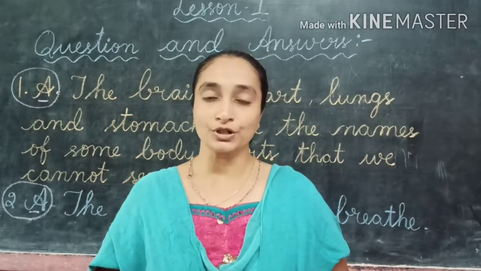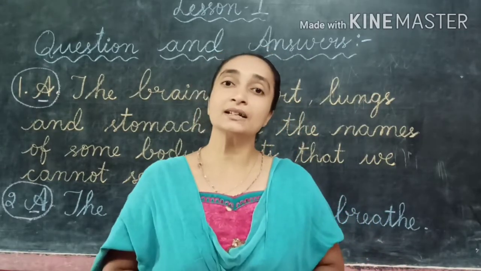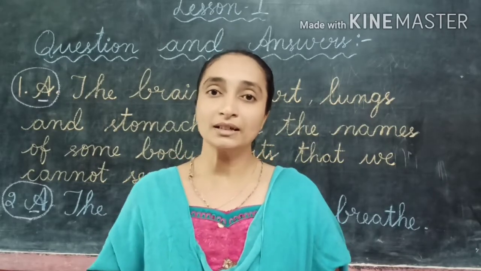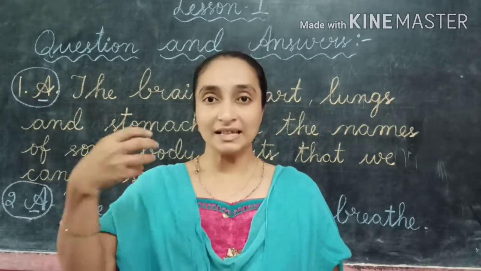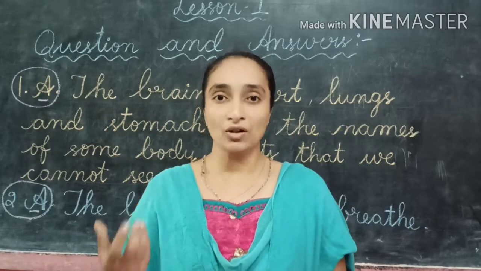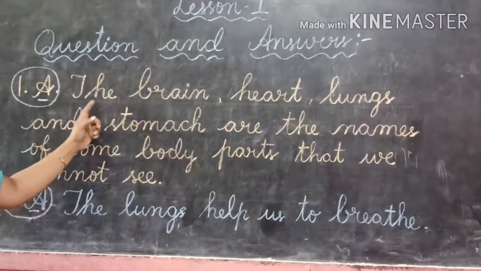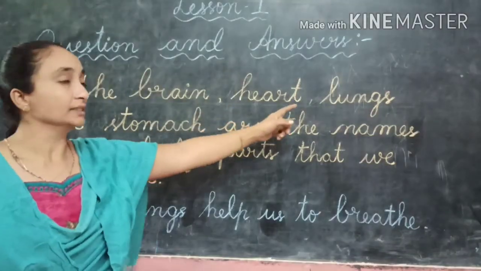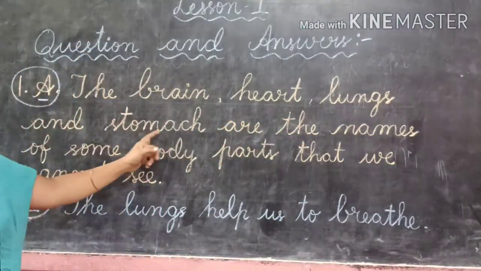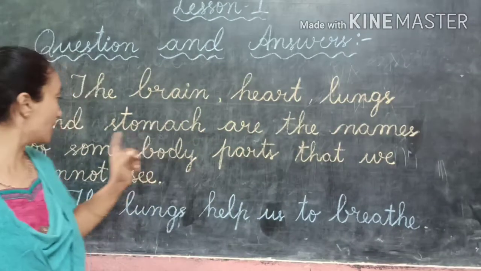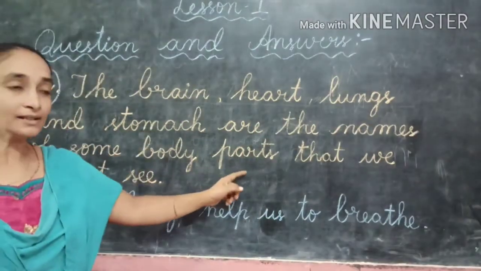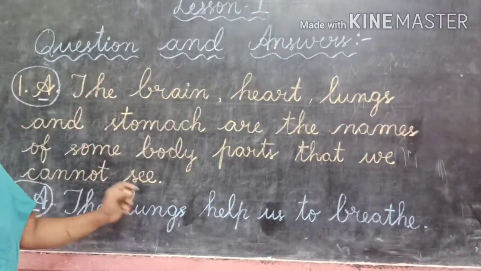Below the chest portion, another part is the stomach. So these are the four parts inside our body that we cannot see. Here is the answer: the brain, heart, lungs and stomach are the names of some body parts that we cannot see.